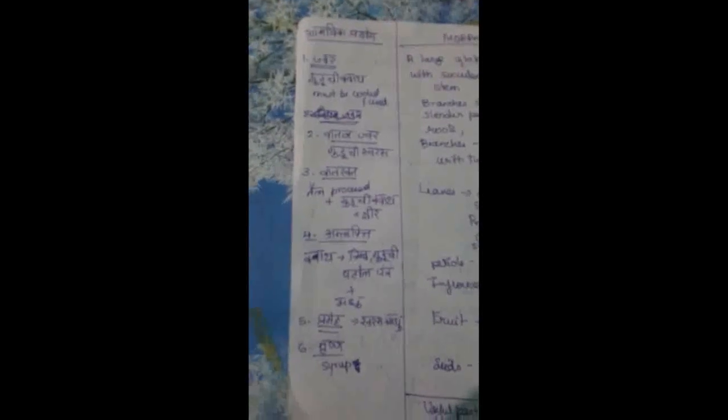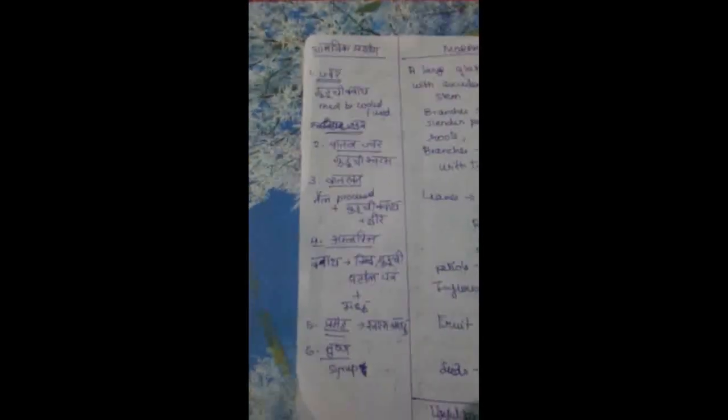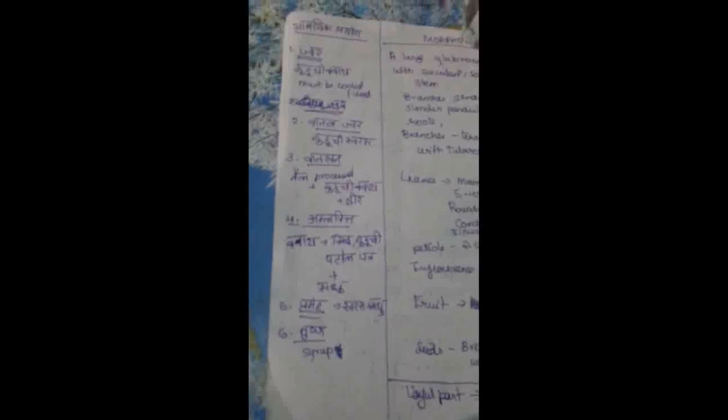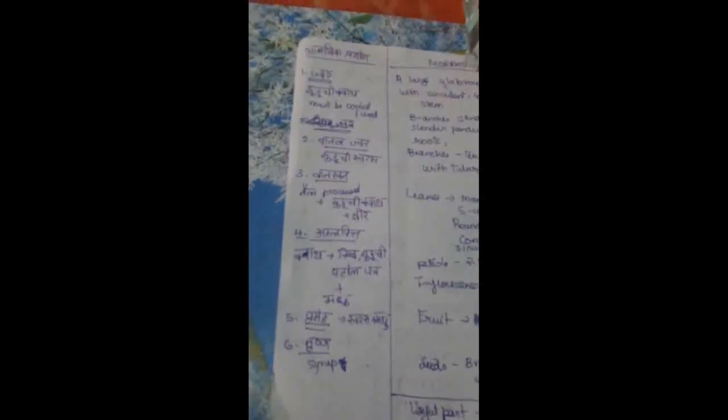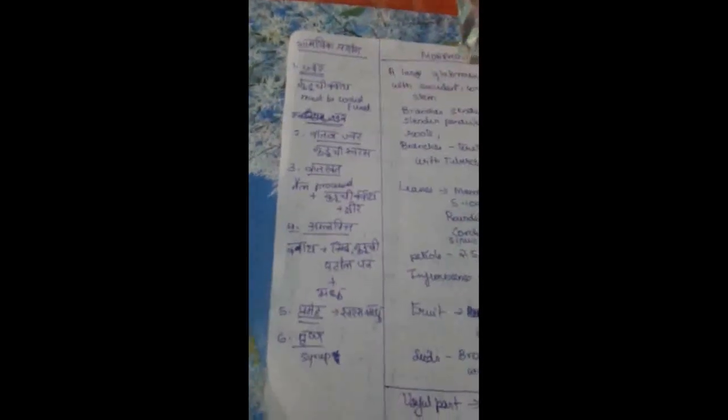Coming to the Aamayika Prayoga or the therapeutic administration, in case of Jwara, Guduchi can be given in Kwatha form after it has been cooled. Then in Vataja Jwara, Guduchi Swarasa can be administered. In case of Vata Rakta, the Taila processed with Guduchi Kwatha and Kshira can be administered. In case of severe Amlapitta, the Kwatha prepared out of Nimba, Guduchi and Patola Patra along with Madhu can be given. In case of Prameha, Swarasa of Guduchi along with Madhu is beneficial, and in case of Trishna, syrup prepared out of Guduchi is beneficial.